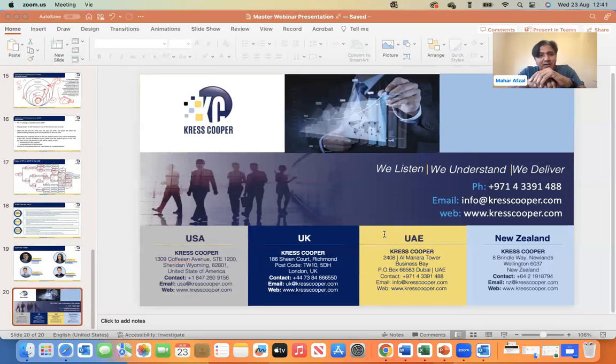One more question: is there an exception to register for a non-resident deriving UAE source income? No. If the non-resident person is deriving UAE source income, they will be subject to tax. Withholding tax will be applicable. This will be 0% withholding tax for the time being, which will go up with the passage of time because they are generating UAE sourced income.